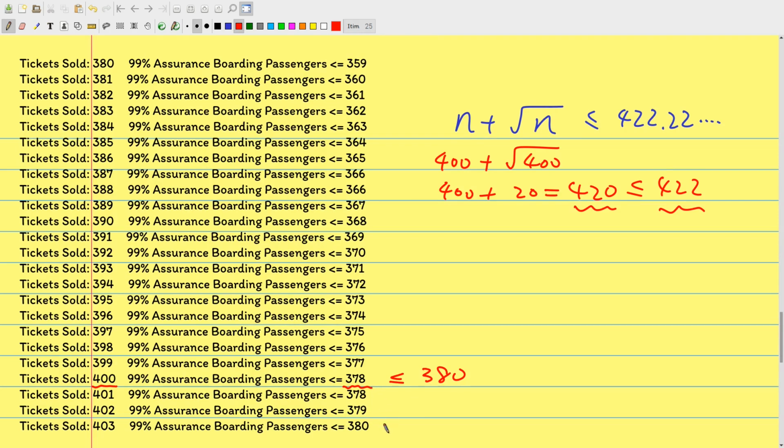Let's take a look at the maximum number of tickets we can sell. With 403, we have 99% assurance that boarding passengers would be less than or equal to 380. So I think the maximum number of tickets we can sell is 403. But to be safe, we sell a little less. I hope this video can explain why and how oversold tickets happen. See you next time.